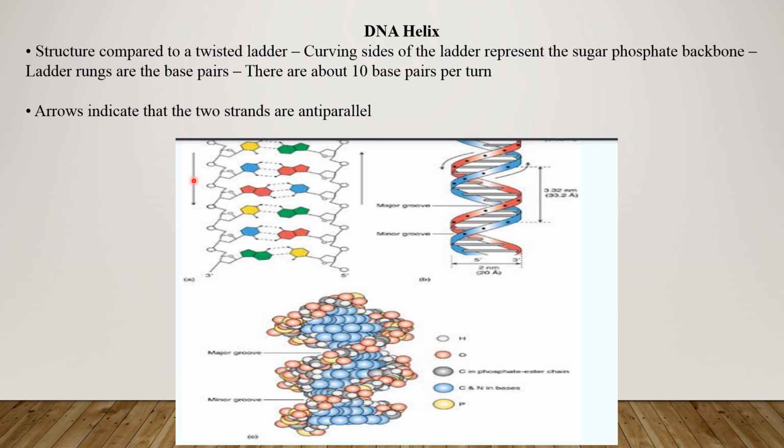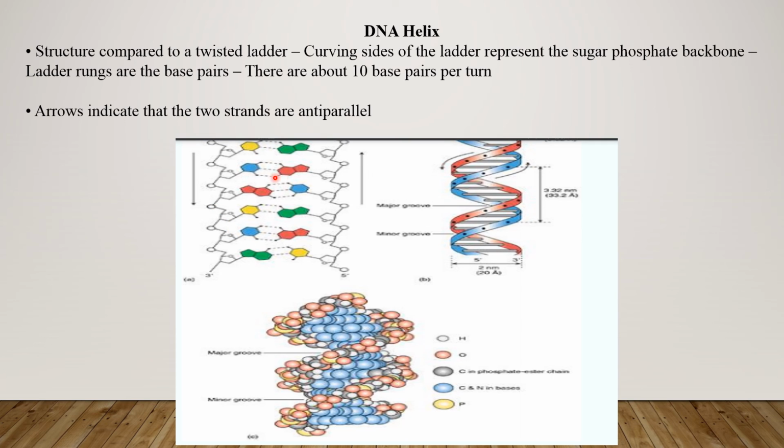The DNA helix structure is composed of a twisted ladder. Means both strands of DNA are just like a ladder which is twisted. The curving sides of the ladder represent the sugar phosphate bond. These are the outsides, representing the sugar and phosphate backbone. The ladder's rungs are the base pairs.